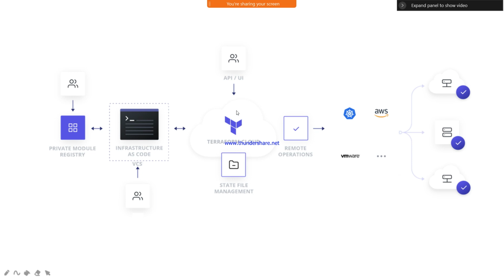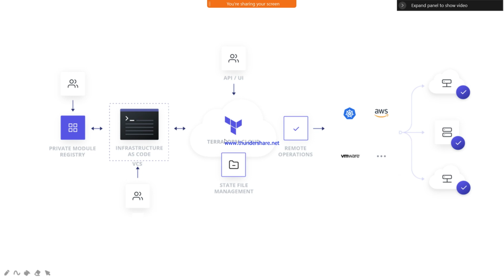Terraform Cloud acts like AWS, Azure and Google Cloud, and in it we can store our infrastructure. It also communicates with Kubernetes, VMware, AWS and Azure, and you can maintain different types of servers.